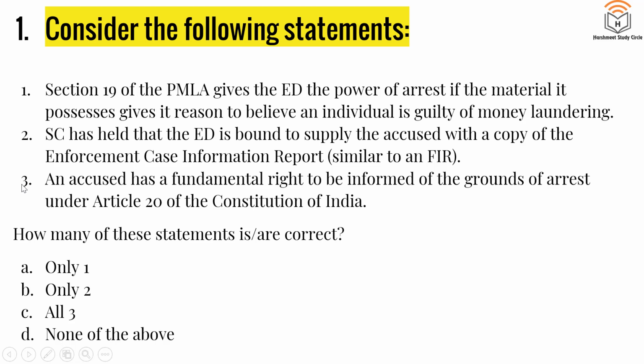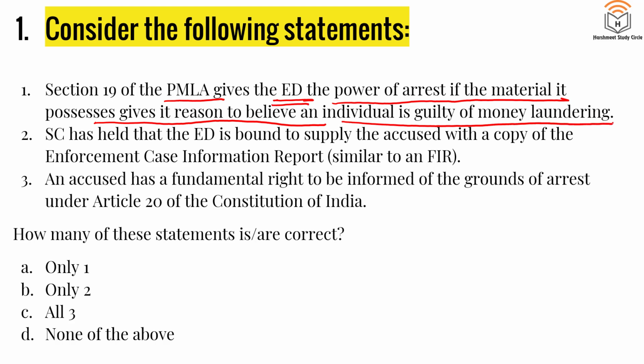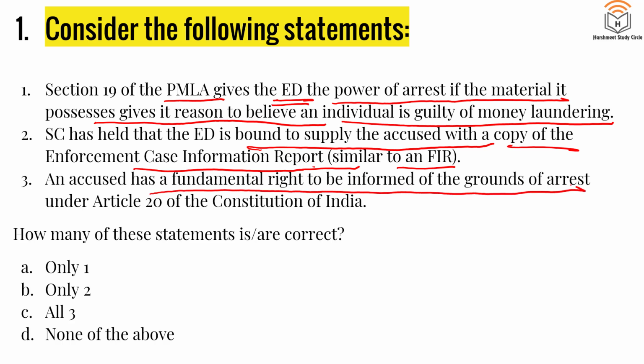Consider the following statements. Number one, Section 19 of PMLA, that is Prevention of Money Laundering Act, gives ED, that is Enforcement Directorate, the power of arrest if the material it possesses gives it reason to believe an individual is guilty of money laundering. Second, Supreme Court has held that ED is bound to supply the accused with a copy of Enforcement Case Information Report, which is similar to an FIR. Third, an accused has a fundamental right to be informed of the grounds of arrest under Article 20 of the Constitution of India. How many of these are correct?